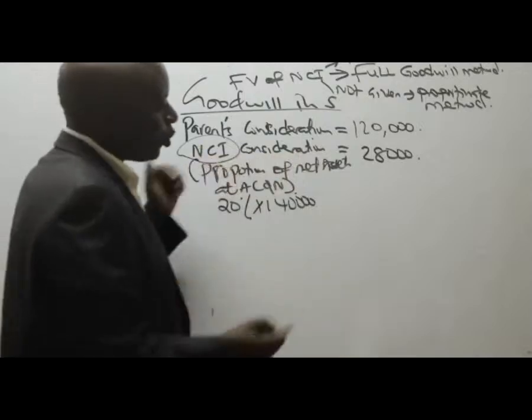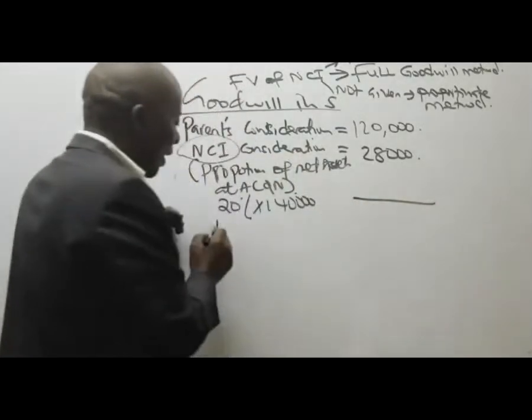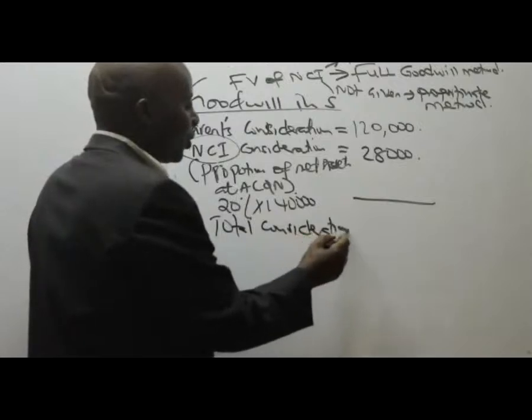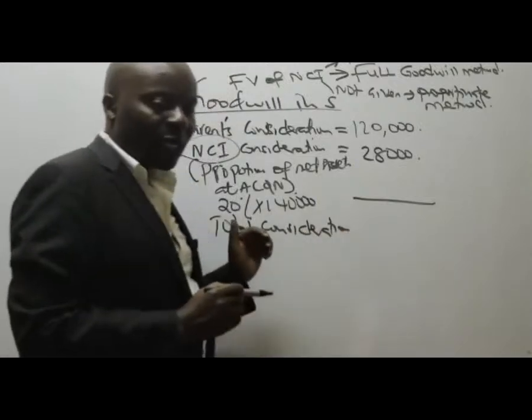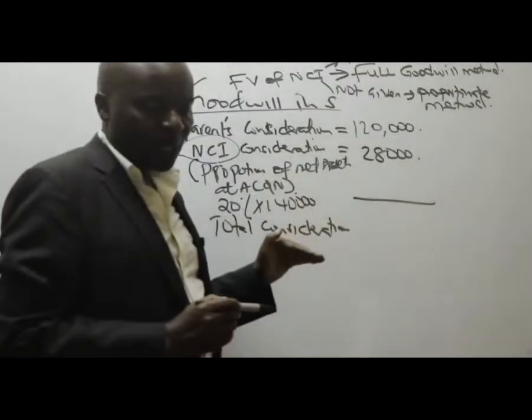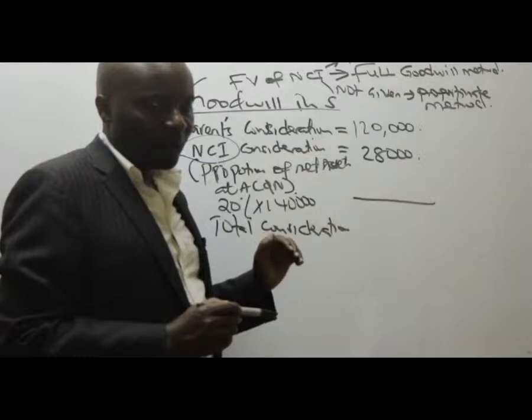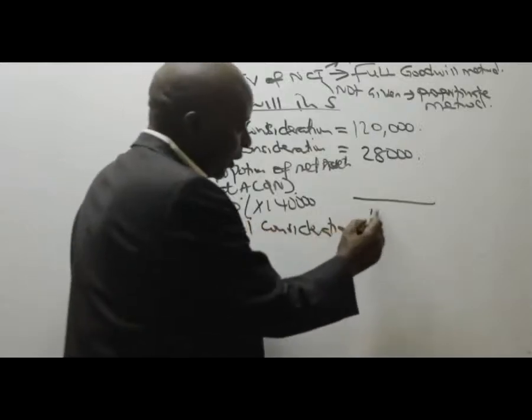So then what is the total consideration? Can somebody give me the total consideration? Total consideration nakuja ngapi ukiongeza zote mbili? Total consideration inakuja 148,000.